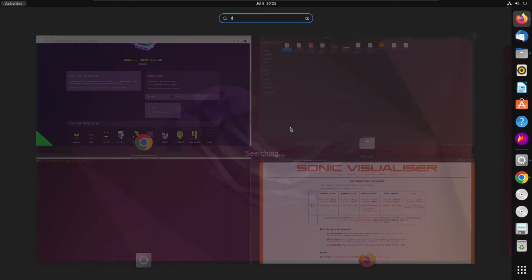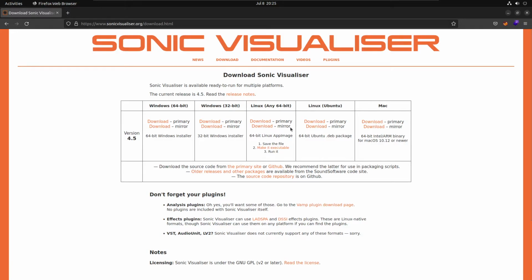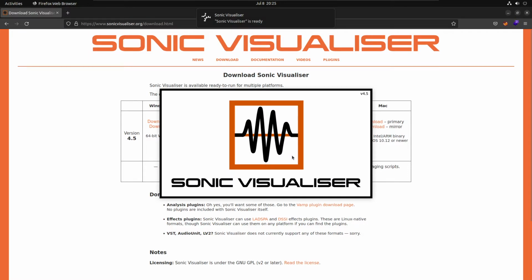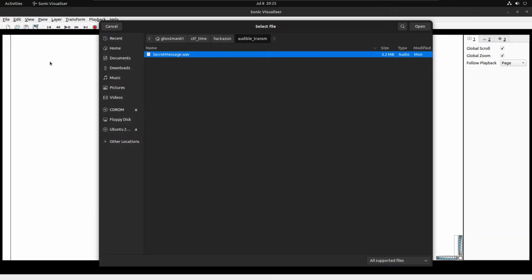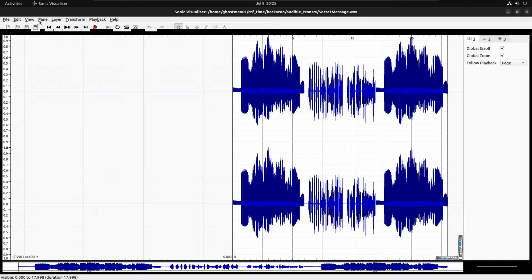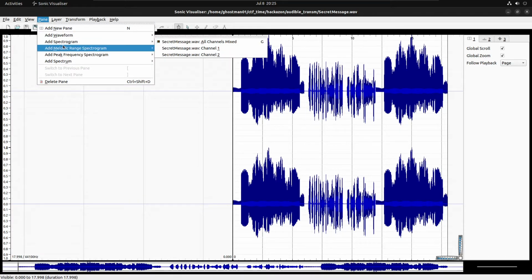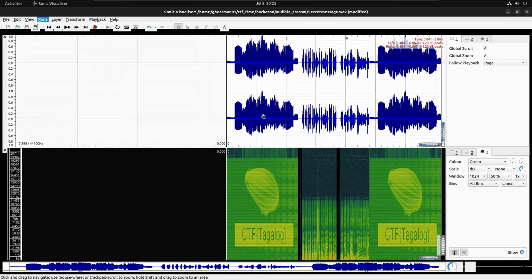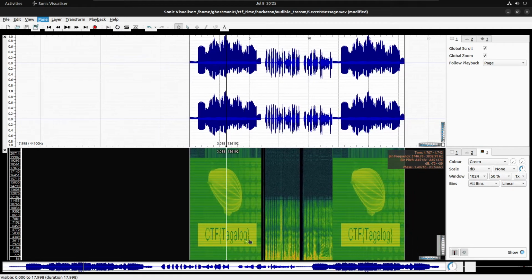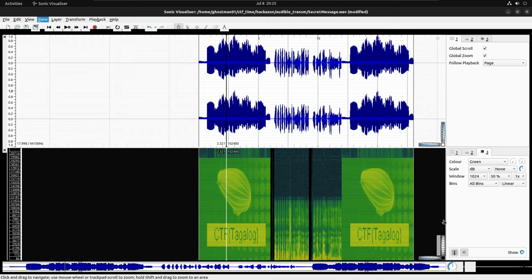And right now I have Sonic Visualizer, so I'm going to open it, and there's our Sonic Visualizer. Open the file, like secret message.wav, and then you have to go to the pane, go to spectrogram, and open this file as a spectrogram. And you got the first flag tag lock,